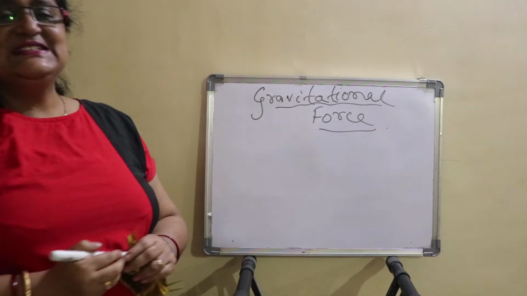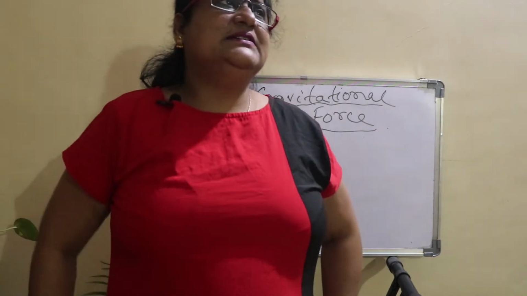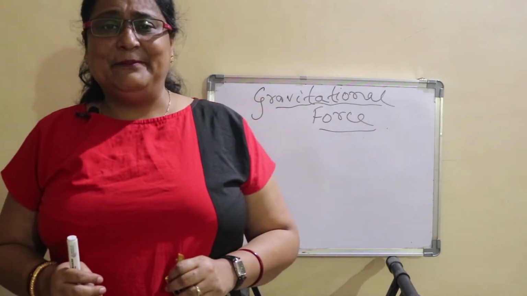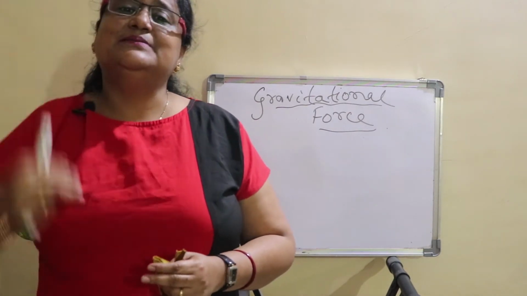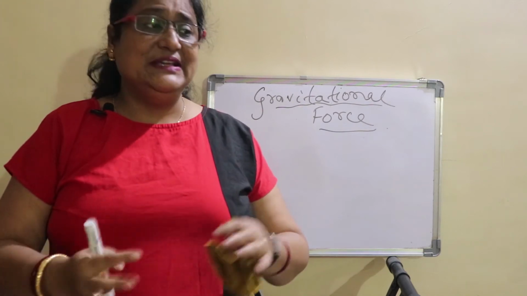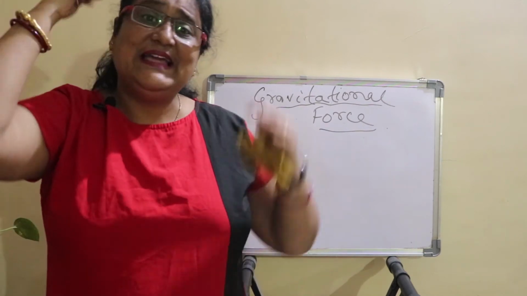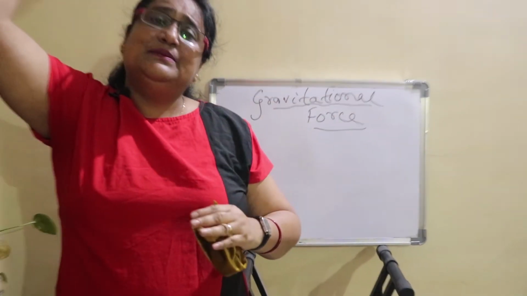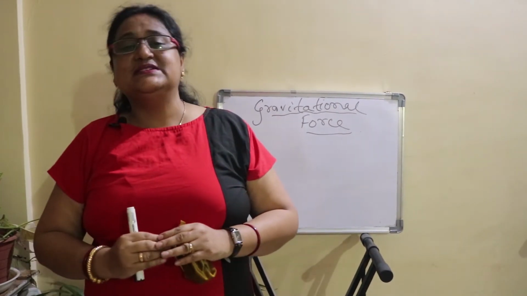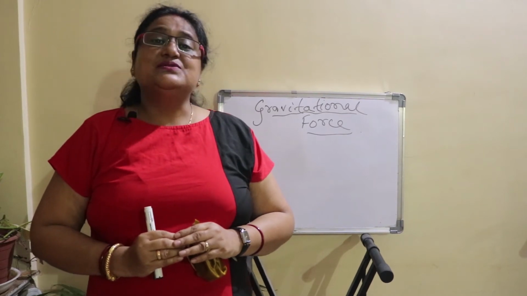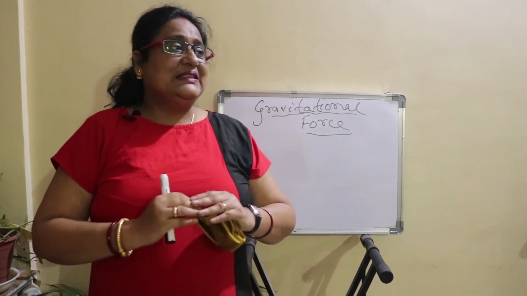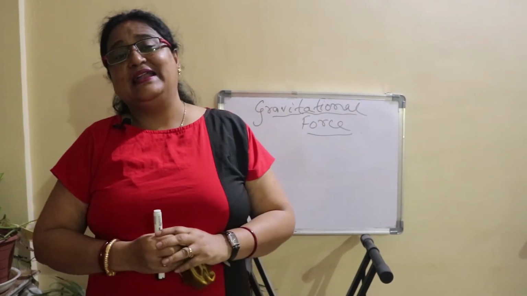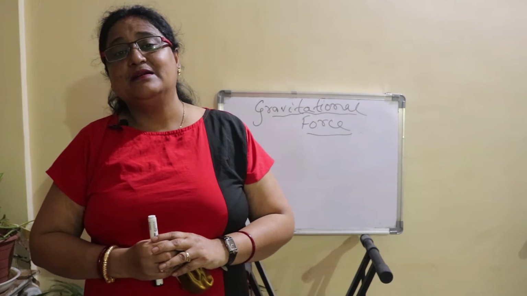He was sitting there further, and he saw the moon also. He was amazed: why is the moon not coming down towards the center of the earth? If there is some force which is attracting everything away from the surface of the earth, why is the moon not coming down towards the earth? That also came to his mind, and that is also a big thing, and he introduced another force, the centripetal force.